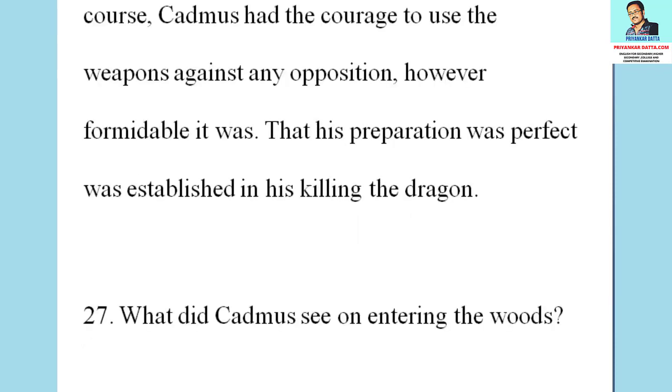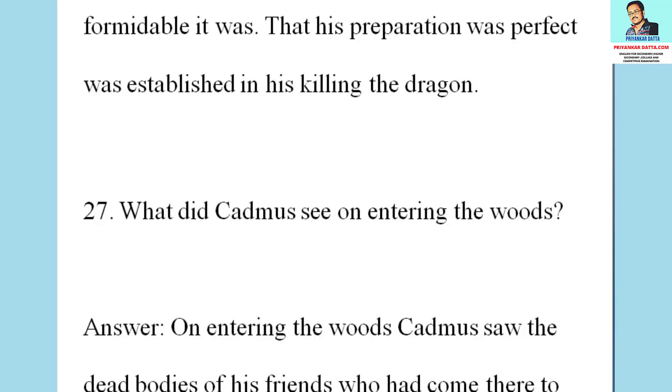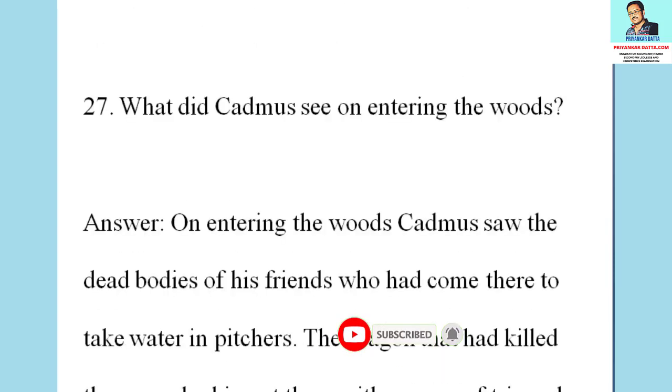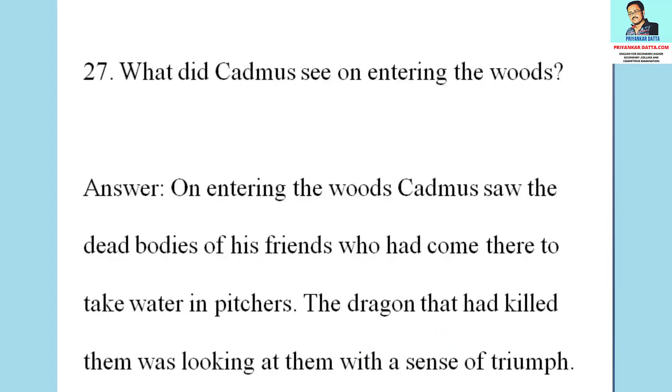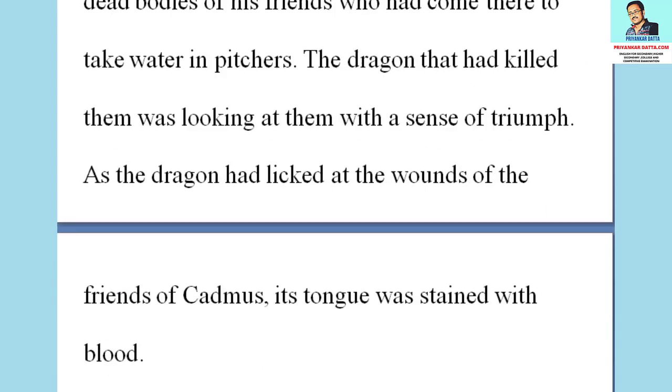The next question is, what did Cadmus see on entering the woods? The answer to the question is, on entering the woods, Cadmus saw the dead bodies of his friends who had come there to take water in pitchers. The dragon that had killed them was looking at them with a sense of triumph. As the dragon had licked the wounds of the friends of Cadmus, its tongue was stained with blood.